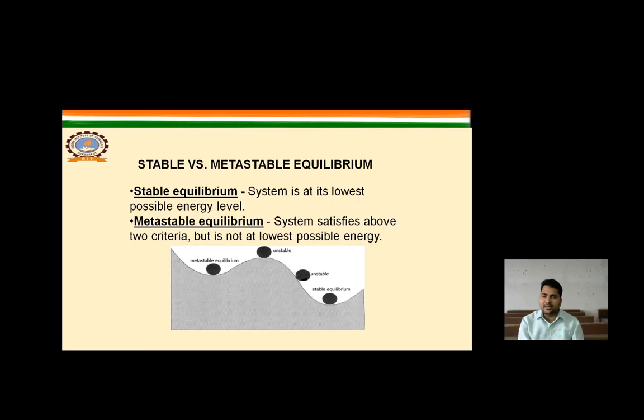In the figure, in the metastable equilibrium, when it goes up to the peak, that is the unstable condition, and again it follows the downward direction and then goes into the stable equilibrium. When it is in the stable equilibrium condition, it has the minimum energy, and in the metastable equilibrium, there are two criteria: one is the maximum energy and another is the minimum energy.